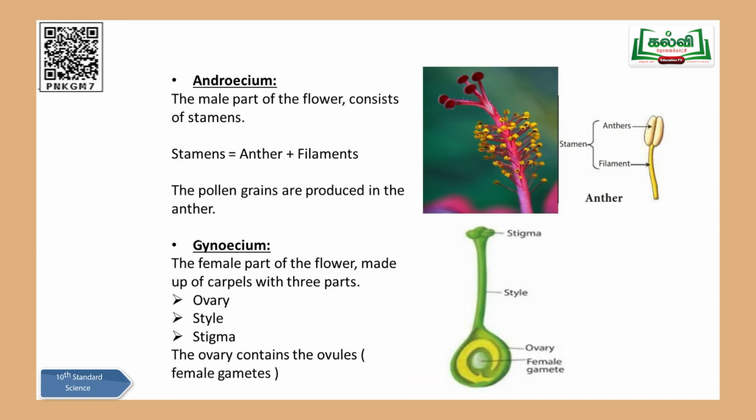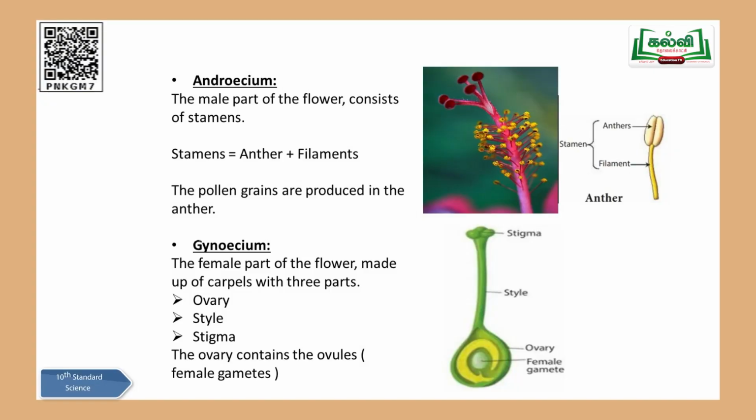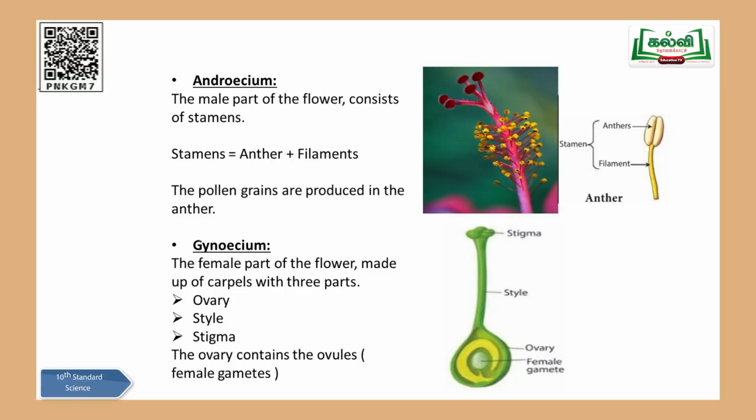Now we will move on to the androecium. Here I have a dissected flower where you can see the structure of androecium. When we talk about the androecium, this is considered to be the male part of the flower. Here we have a beautiful diagram where you can see the male organ of a plant. The male sex organ of a plant is called androecium. It consists of stamens. You can see here, children, stamens. This part is called stamens. And when you take just one stamen, you can look at the diagram on the slide, only one stamen, which is considered to be the male sex organ.